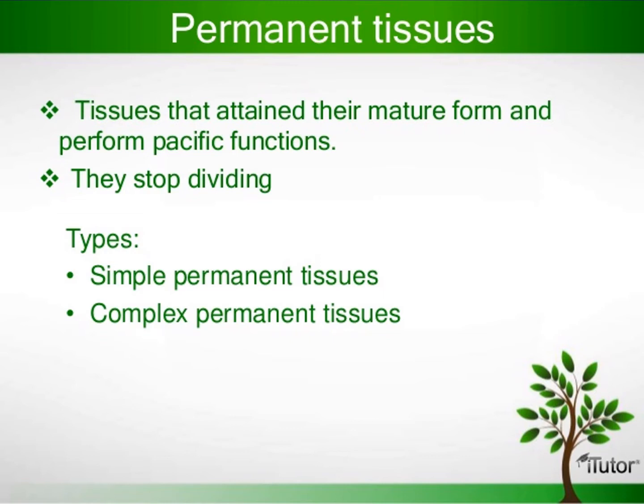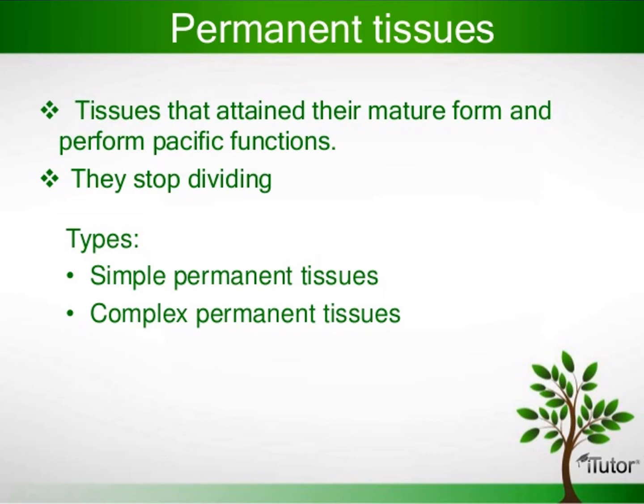The permanent tissue means stop dividing. At times they become meristematic partially and wholly. Permanent tissues are two types, namely simple tissue and complex tissue.